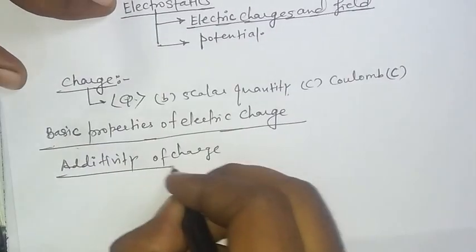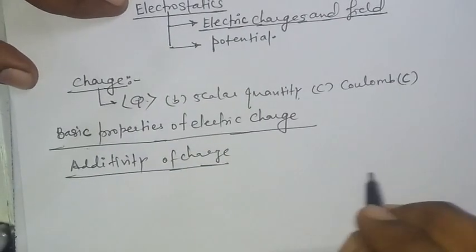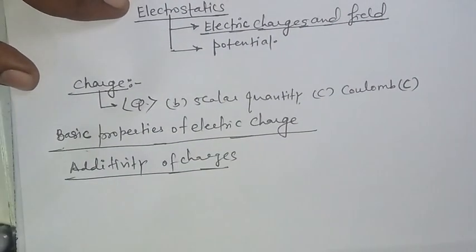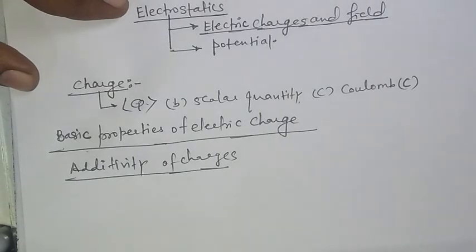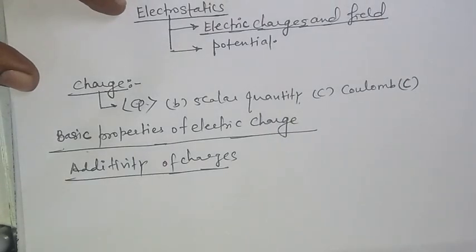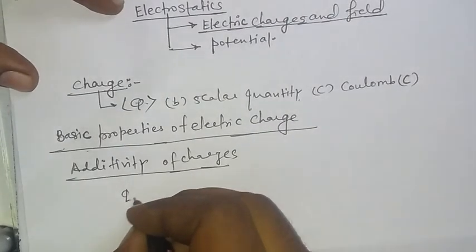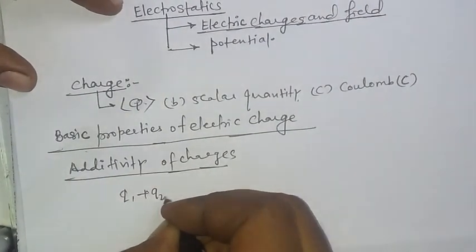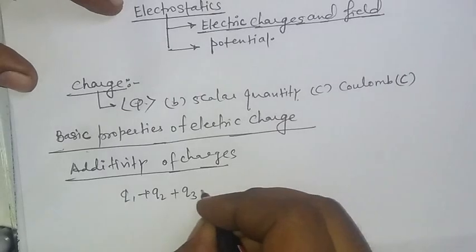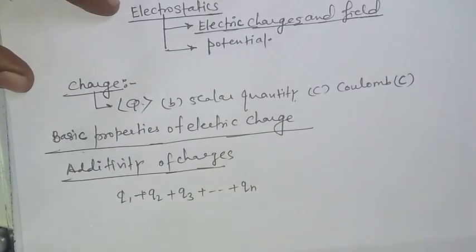My dear friends, additivity of charges is what? Simply, we can say that the charges add up like real numbers, they are scalars, ये important है, like the total charge Q1 plus Q2 plus Q3 plus dot dot dot Qn.